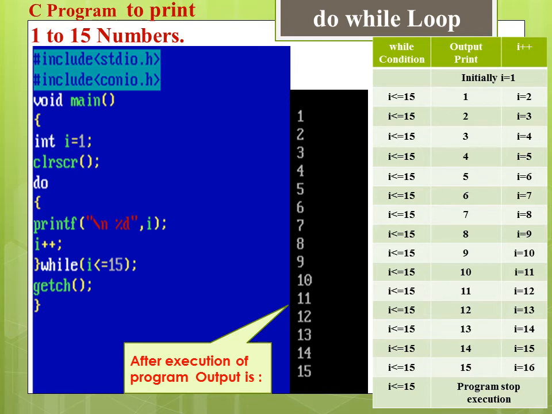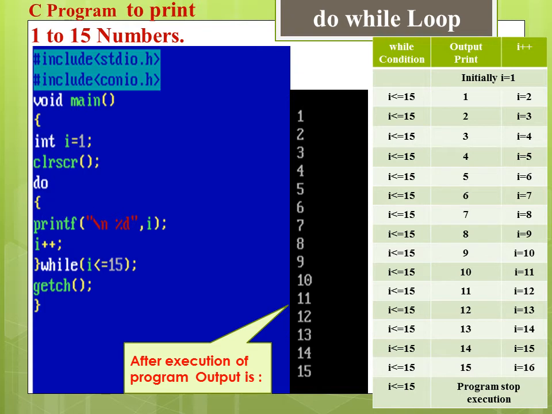At the start, the counter directly goes inside the loop because in do while the condition is checked at the end of the loop, and the printf function prints the value of i, that is 1.